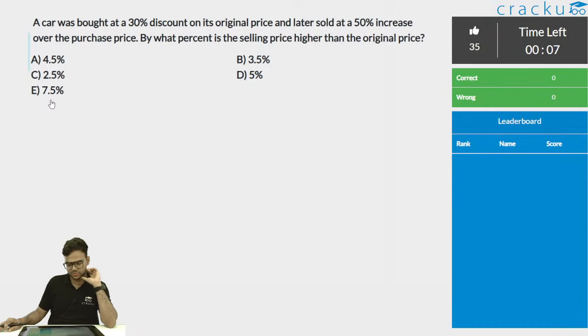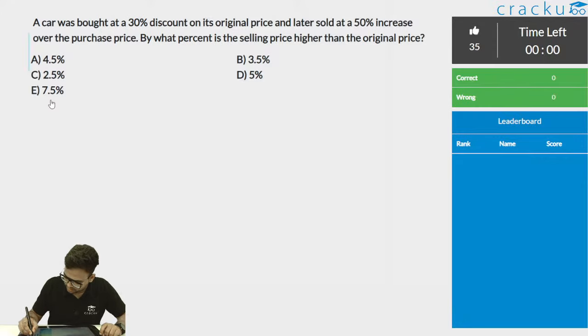Again, these kind of questions should be done in, let's say, 30 to 40 seconds, because then only you are able to solve the other questions which require certain calculations, which will take 1.5 minutes to solve. So the time saved on these questions can be used on those questions which have certain complex calculations which will take your time. So the time is up. Most of you are able to answer, which is 5%.